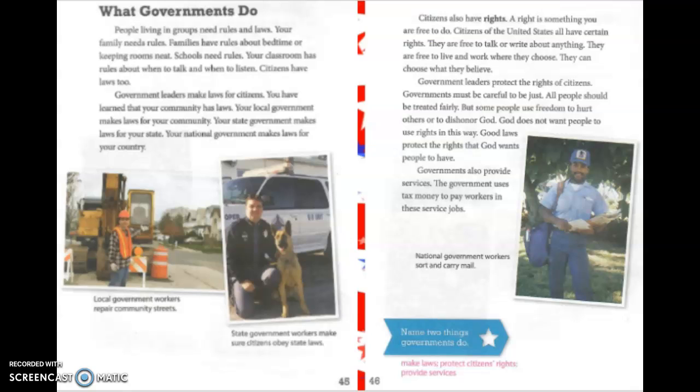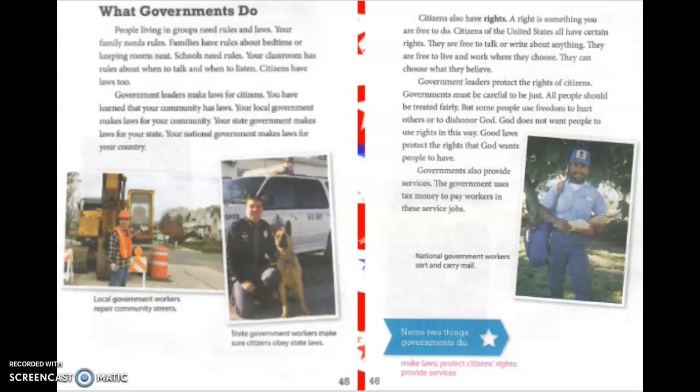People living in groups need rules and laws. Your family needs rules. Families have rules about bedtime or keeping rooms neat. Schools need rules. Your classroom has rules about when to talk and when to listen. Citizens have laws too. Government leaders make laws for citizens.